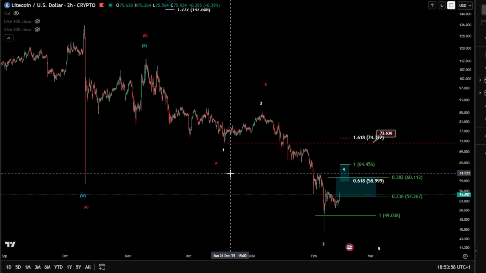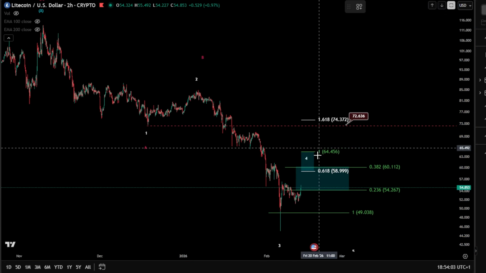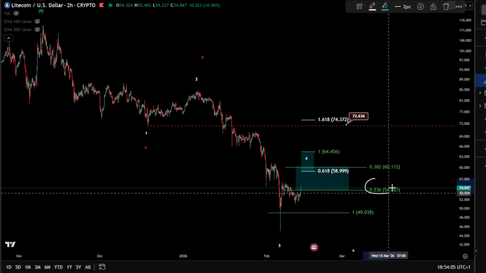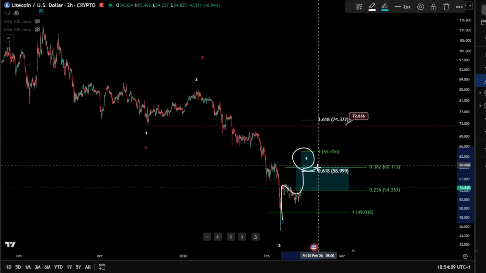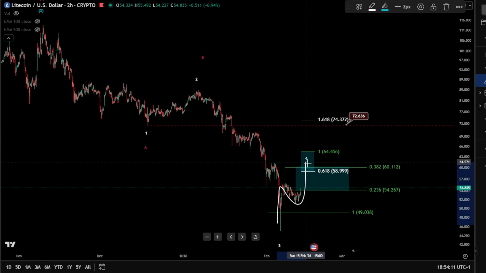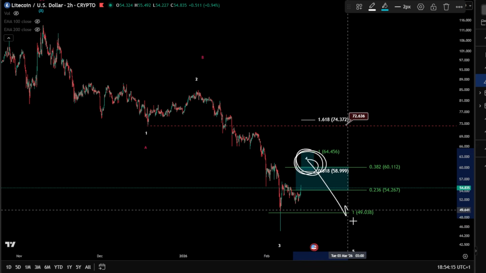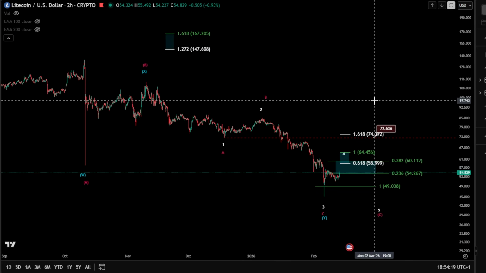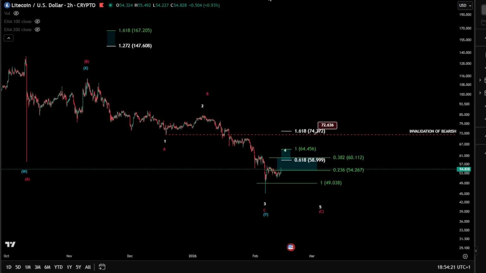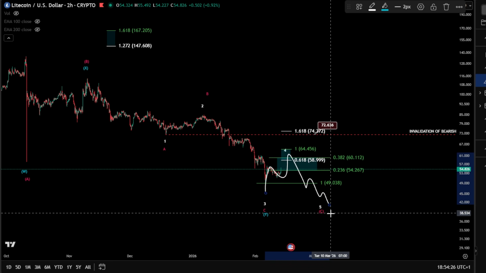So this wave 4 is still unfolding there. It can reach, of course, the target here in confluence, where we have the 0.23, 0.38 here for wave 4. In confluence with an ABC zigzag, the 1-to-1 fib level can be around this area, and then, of course, pushing for lower. Invalidation is still very high, $72, which is still, of course, open for a wave 4, even in a zigzag. There is no problem with it.